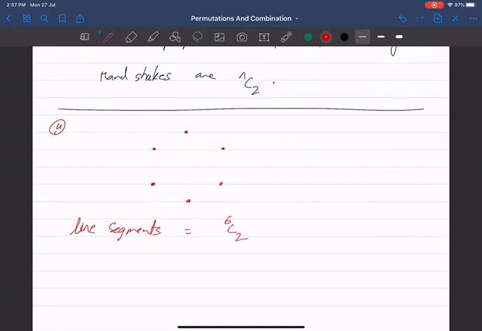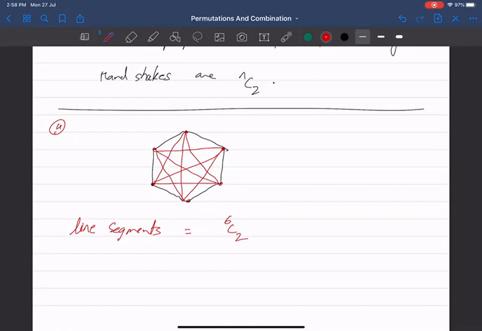But actually the line segments are of two kinds. These line segments are different. We call them sides, and these other line segments are different. We call them diagonals.